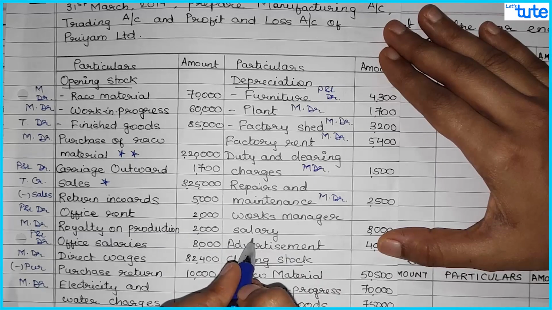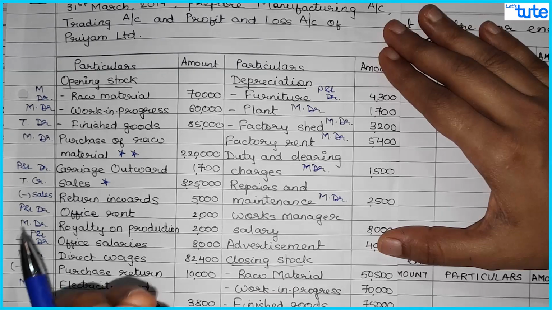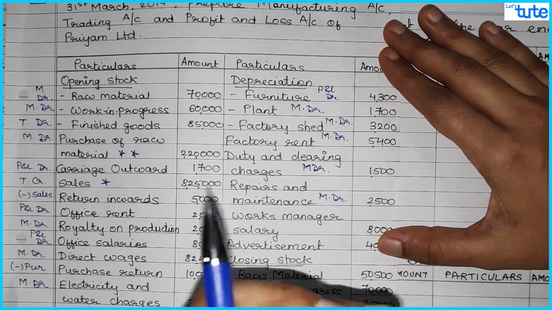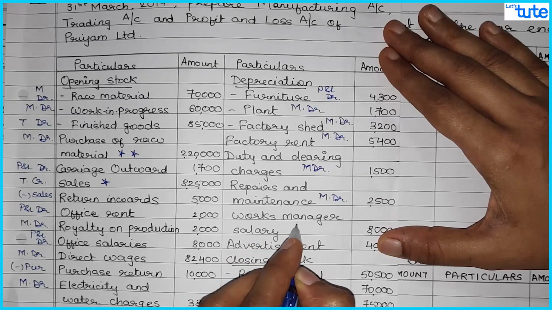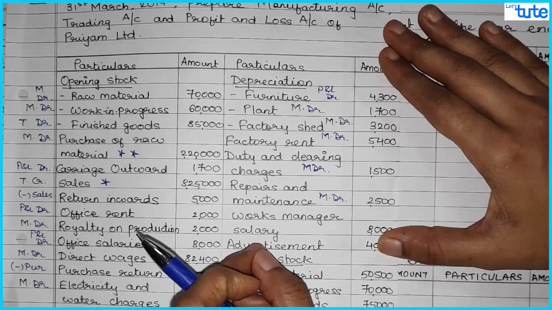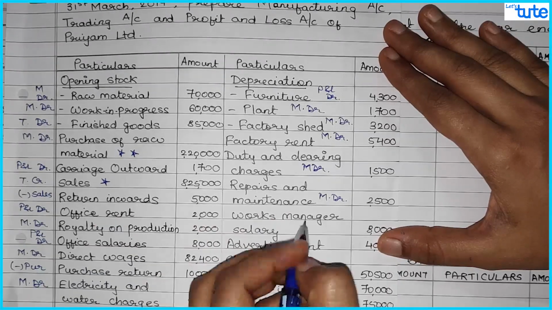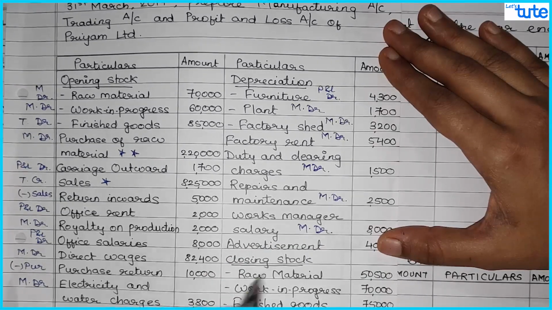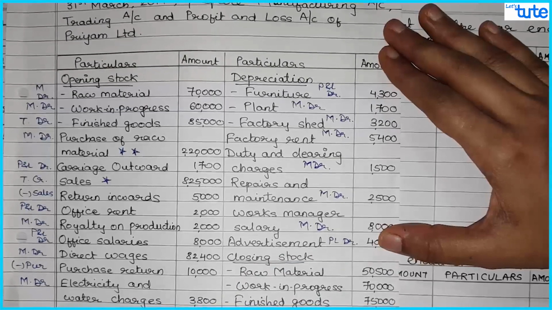Works manager salary. Now till now all the salaries you always have posted in the profit and loss account, because we always assume that is the salary related to office staff. But over here it is clearly given that it is works manager salary. So works manager is there in the factory. So his salary would be a factory expense. So that would be manufacturing account debit. Then we have advertisement. So advertisement would be P&L debit. So that would be a selling expense.